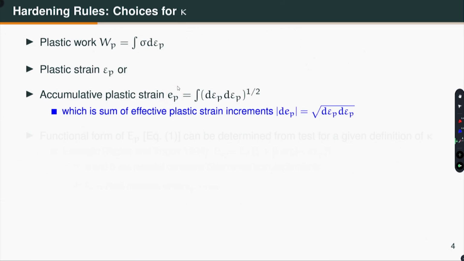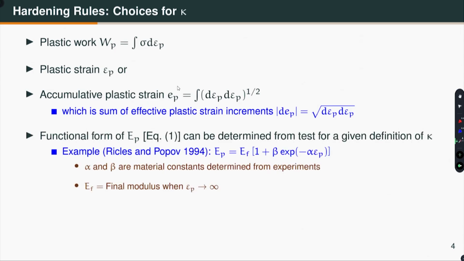So kappa can be epsilon p. Just to give you an example, the functional form of E sub p can be determined from laboratory tests, and a similar work was done in 1994 by Ricles and Popov, where they found the plastic modulus for an application which was an eccentrically braced frame.